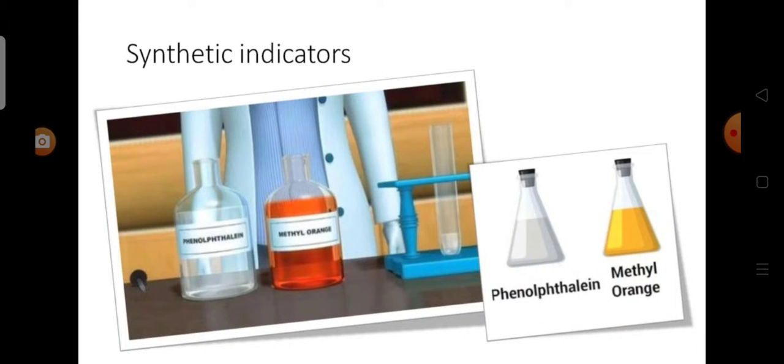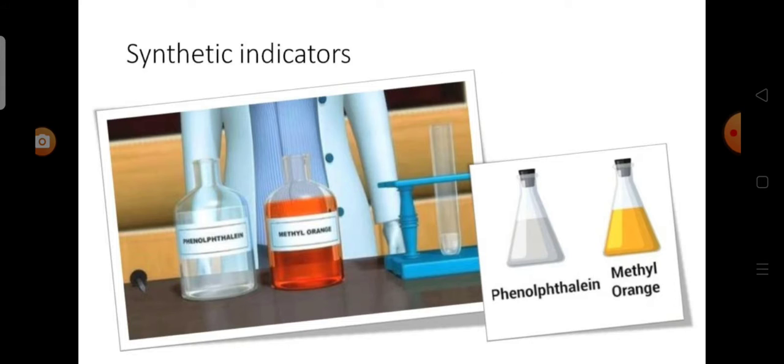Now we see about the synthetic indicators. An indicator prepared from artificial substances is known as synthetic indicators. First one is phenolphthalein. Phenolphthalein is a colorless compound. It is used in its alcoholic form as an indicator. It is colorless in acidic solution but turns pink in basic solution.